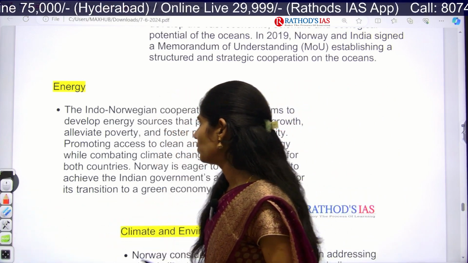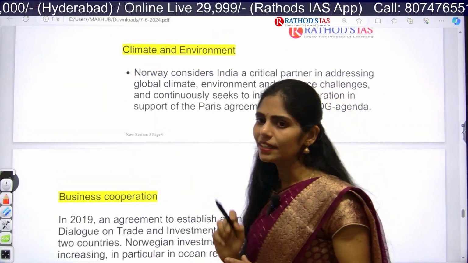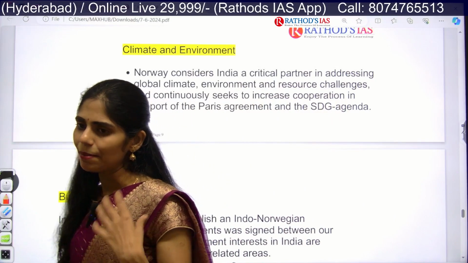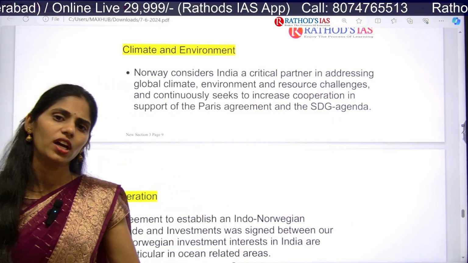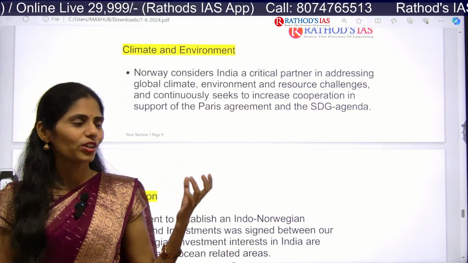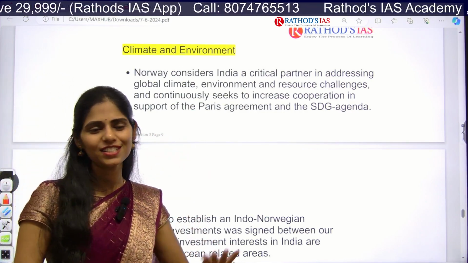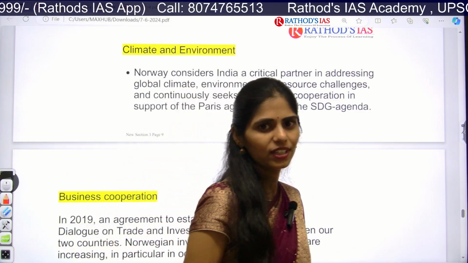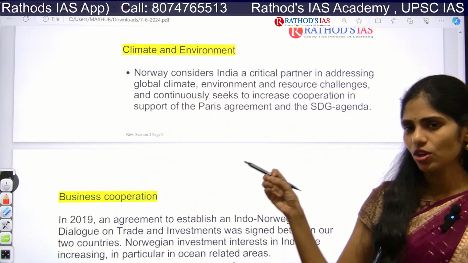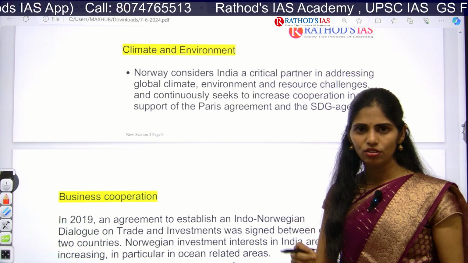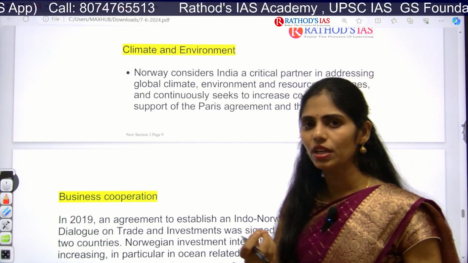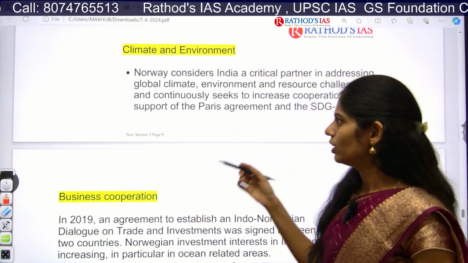And next, whenever you are writing about any country's relationship with India, for example India-US, India-Russia, India-UK, etc., you can write the common point that we are focusing on climate and environment, because it is a hot topic going on. Each and every country is focusing on how to improve climate change. So this is one tip.